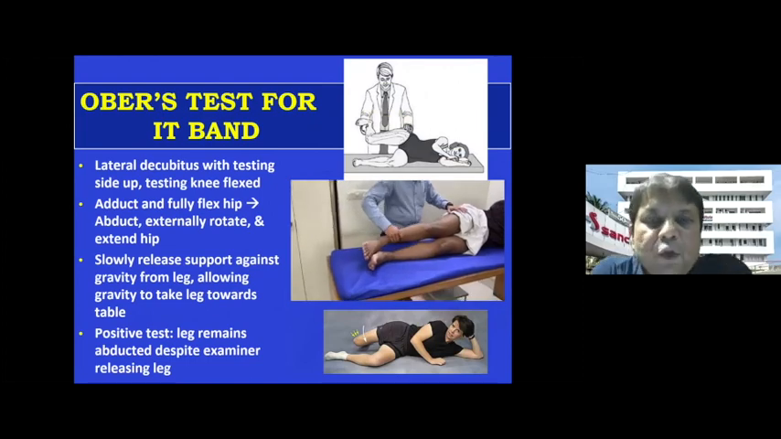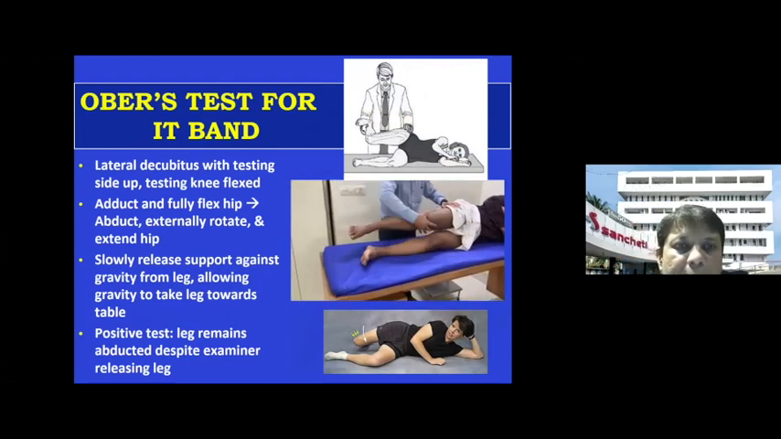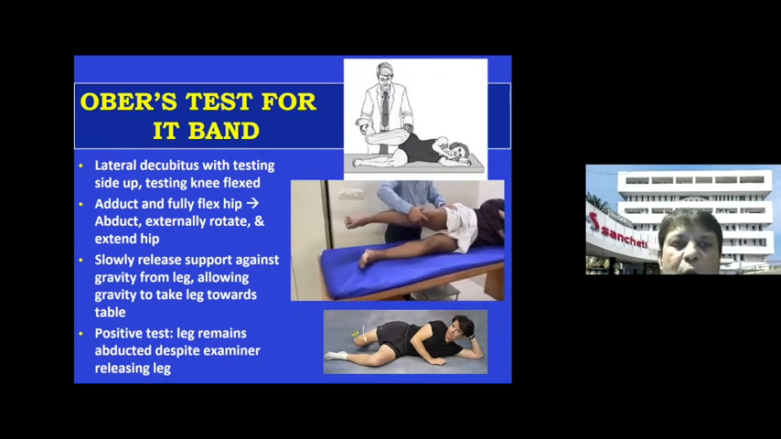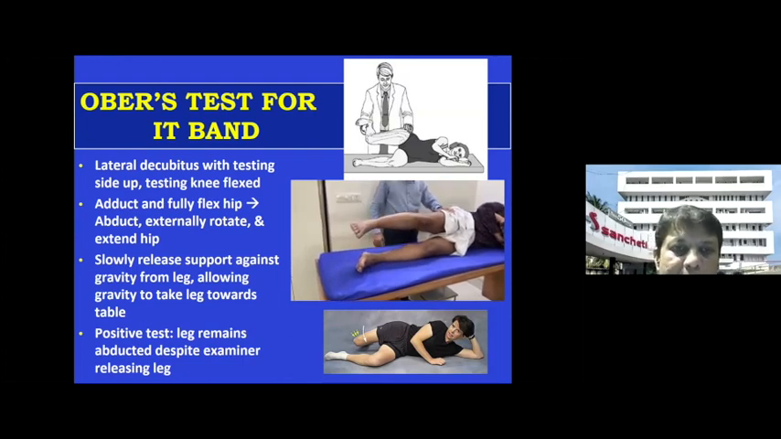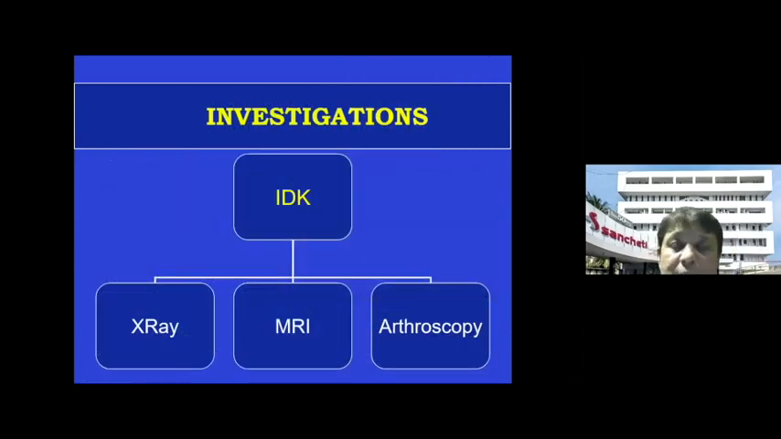The last test which you should know is the Ober's test. That is done in the lateral position. You adduct and fully flex the hip, and then abduct and extend the hip. Slowly release the support from the leg, allowing gravity to take the leg downwards. If the leg stays up, then it is a positive Ober's test, which indicates that the IT band is tight. If it falls, then that is an intact IT band. So these are the various tests, friends, which you should know.